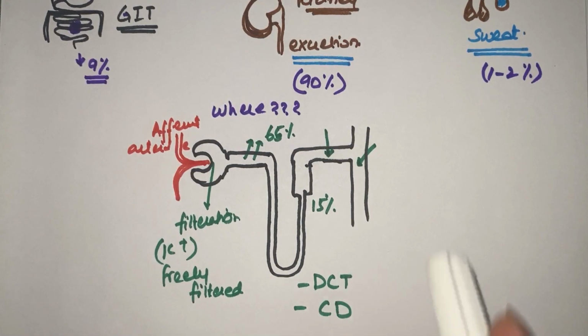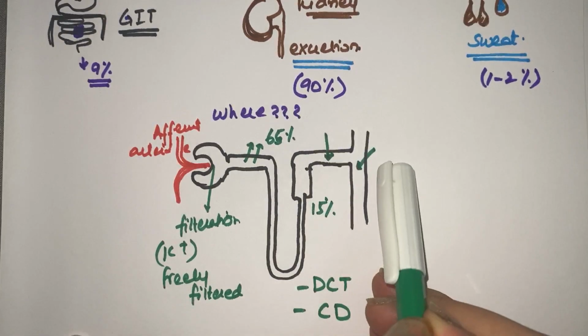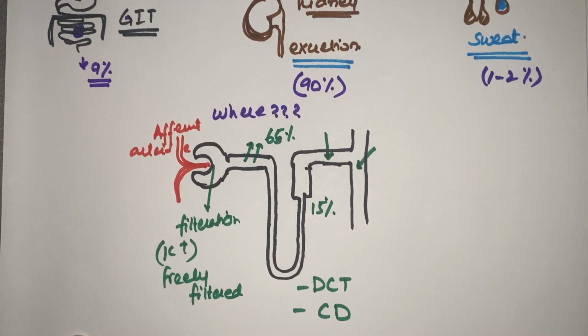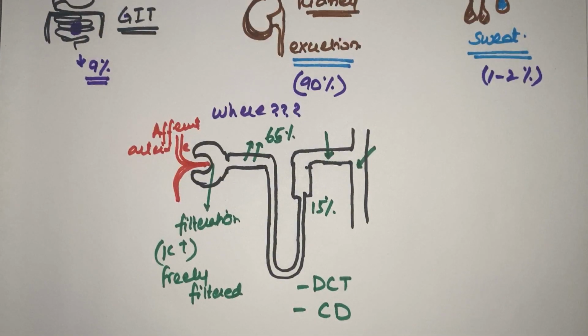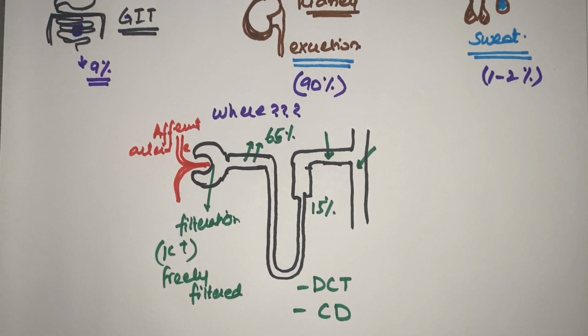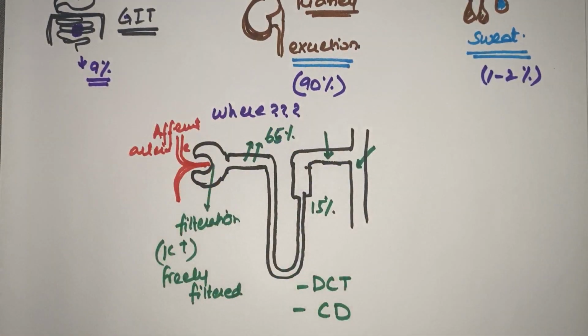Now the amount that is secreted here is basically dependent on the amount that is present in our body. So these two sites will perform the action of tight regulation of the potassium levels depending on the need, because of course if I have excess then I can easily lose it because I don't need that excess amount in my body. So this is a very basic concept that you should remember.